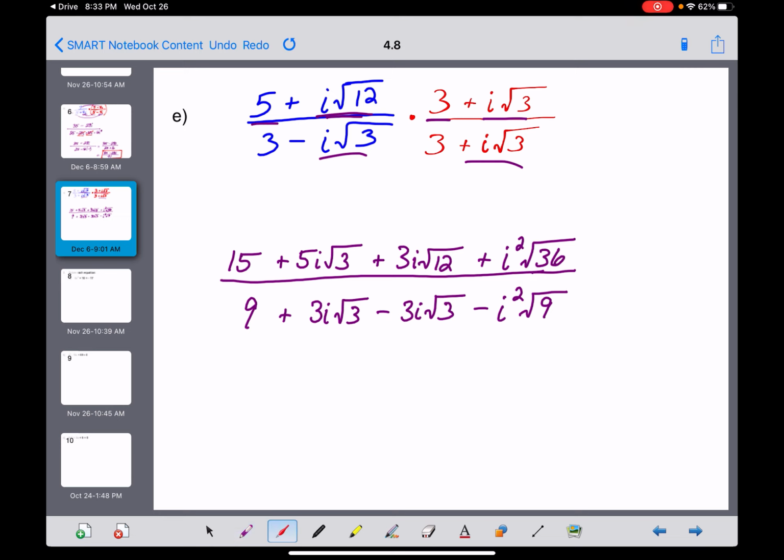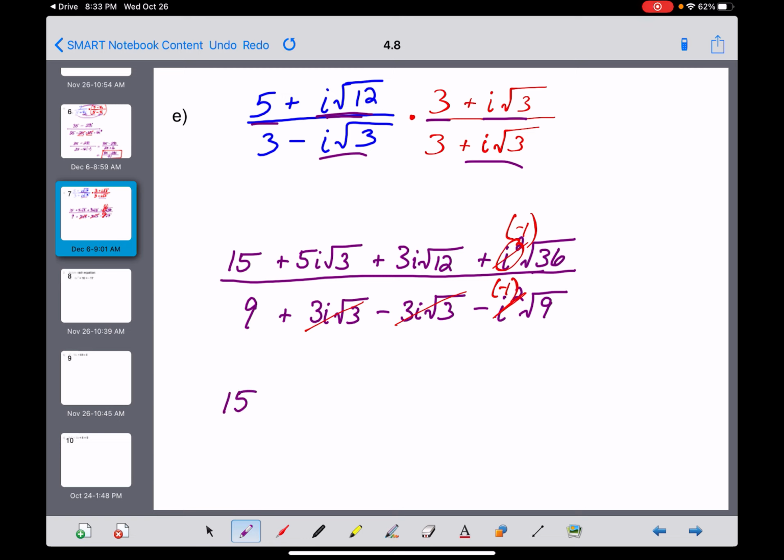Now, the only nice thing that I see right here is that this term and this term are opposites and will cancel each other out. Okay, so that's progress. I'm also going to save a little bit of time here, guys. This i squared right here becomes negative 1. And in fact, so does this i squared here as well. So let's see what that does for us.